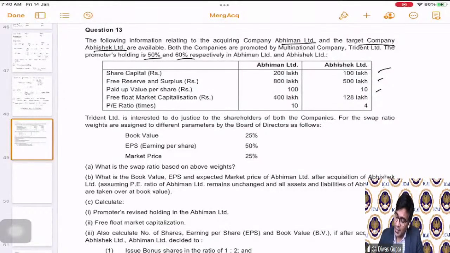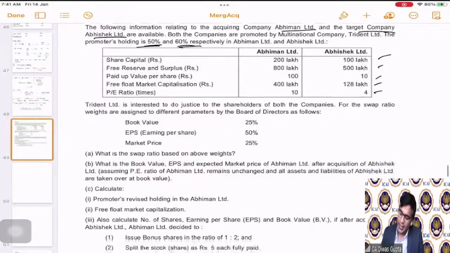Then they have given the free float market capitalization. They have not given us the total capitalization, total market cap. They have given us the free float market cap, and they have given us the promoters holding percentage. Can we calculate the total market cap and the market price per share using this? Yes, correct. We'll see how. PE ratio is also given.